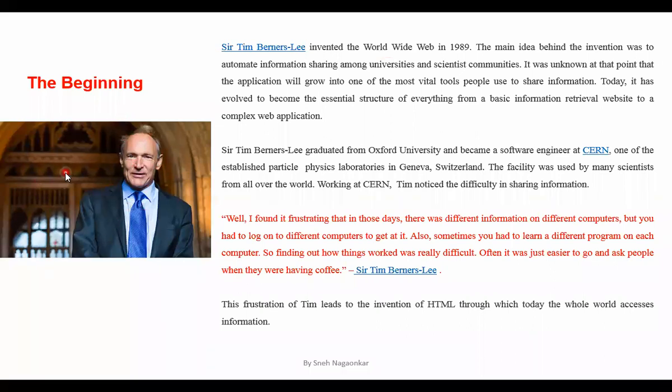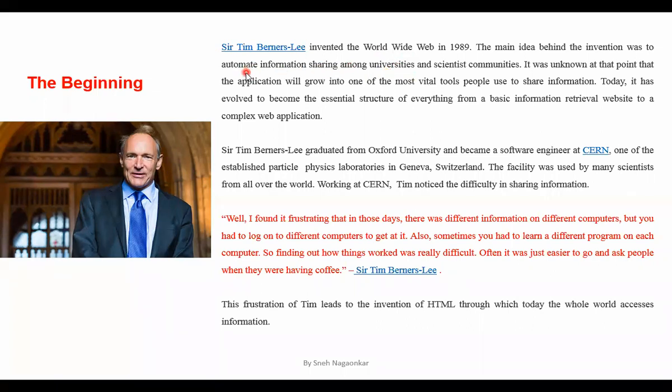He used to work in a university, and many other scientists and researchers were also working there. So they used to face a lot of problems at the time of sharing information amongst the universities and communities. That was the reason he decided to invent World Wide Web to share the information, or to automate the information.